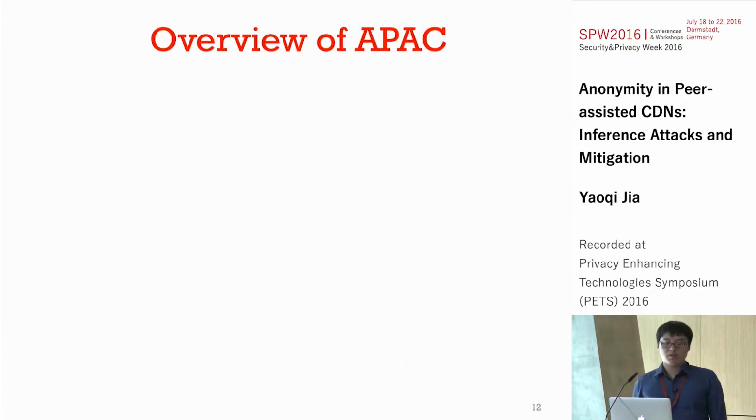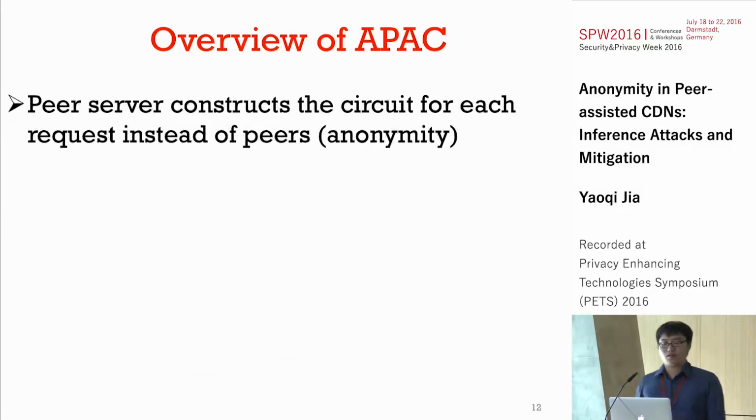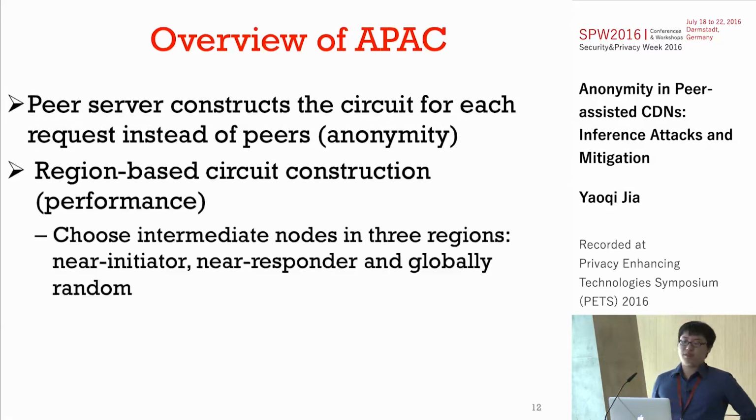First, we use a peer server to directly construct the circuit for each request instead of peers. This way, both initiator and responder don't know each other. We also introduce region-based circuit construction.